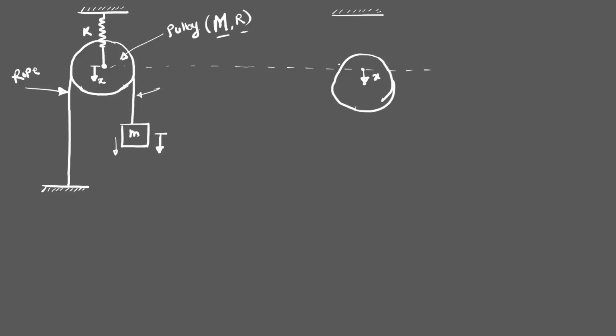Just imagine, this is a hypothetical condition. The rope remains at the same position.